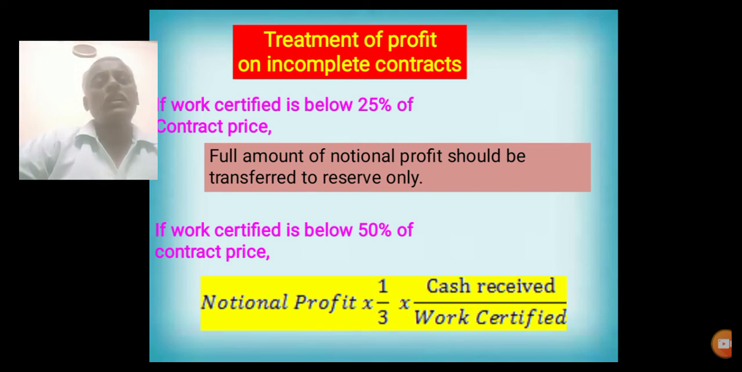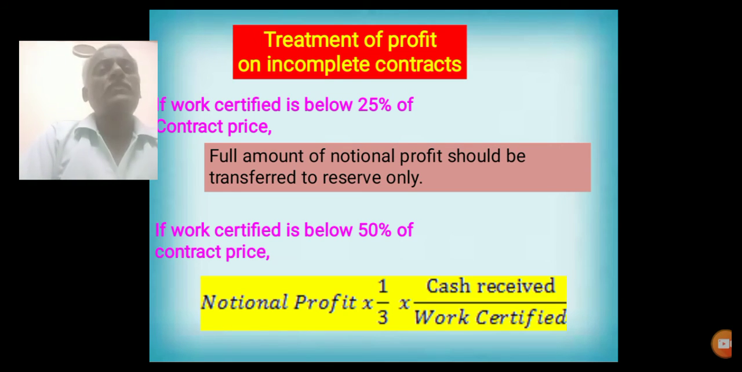If work certified is below 50% of contract price, then apply this formula for calculating the amount to be transferred to profit and loss account. So notional profit into 1/3 into cash received divided by work certified. Cash received divided by work certified is equal to percentage of work completed. In some problems, the percentage alone is given. If the percentage is given, that should be entered instead of cash received divided by work certified.